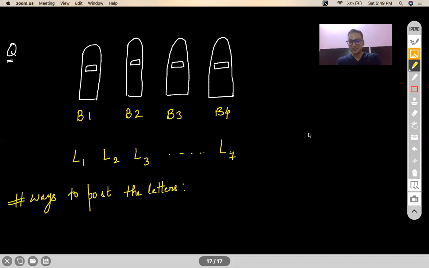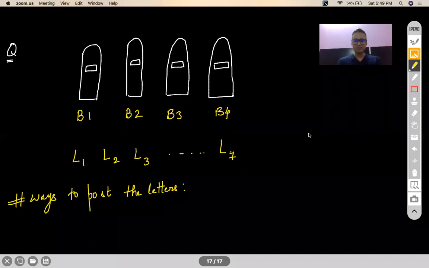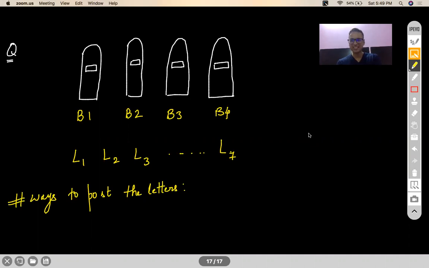I've started getting 2 answers. 4 to the power 7, 7 to the power 4, 7 into 4. Somebody says 7 factorial. Of course, one of these answers is correct. 4 letter boxes, 7 letters. How many ways can you post it? This is the question.